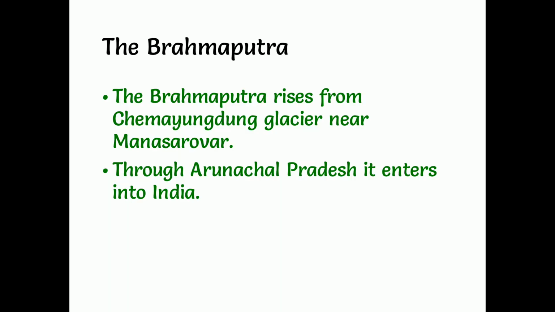So the Brahmaputra rises from the Chimyongdang glacier near Manas Sarovar, and through Arunachal Pradesh it enters into India. If you see page number 59 in your textbook, you can see where it has originated, and it flows eastwards through southern Tibet and near Hotsizong. It is a place in the borders of Arunachal Pradesh. It opens out into a wide navigable channel for about 640 kilometers.